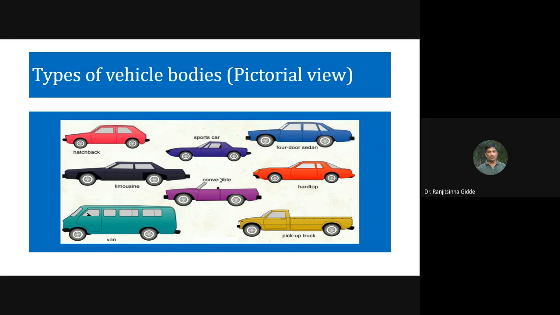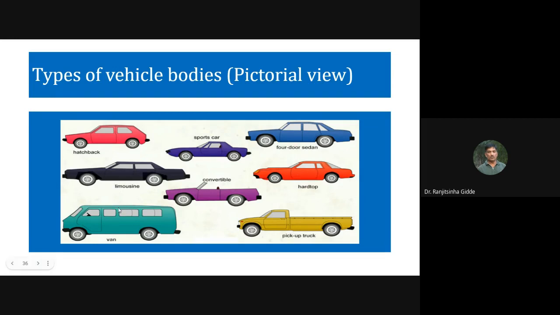Then this one is the convertible. We can remove the roof and use such an arrangement, and it is called a convertible. Then hard top is another type of body. This is the pictorial view.